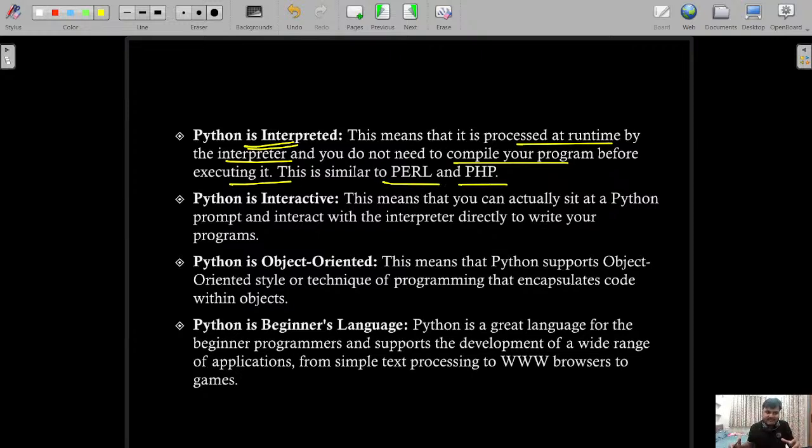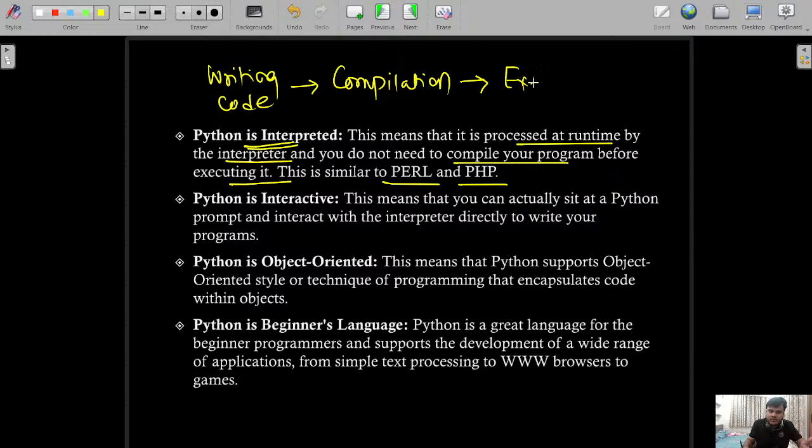In other languages like Java or C, first we have to write the code. After writing the code, we have to compile it. So our code goes into the compilation phase. And if the compilation is successful, then it goes on to the execution part. That is for other languages.